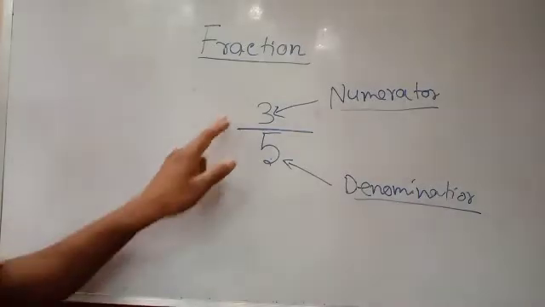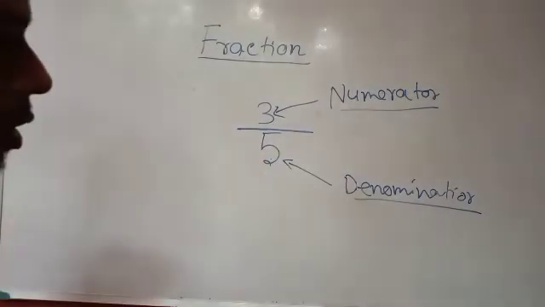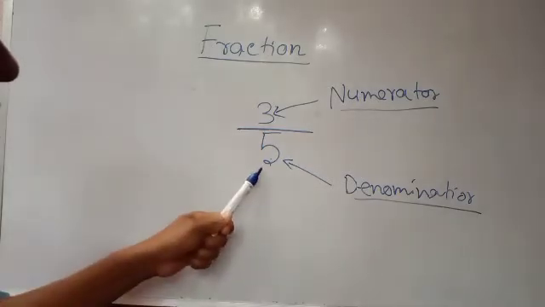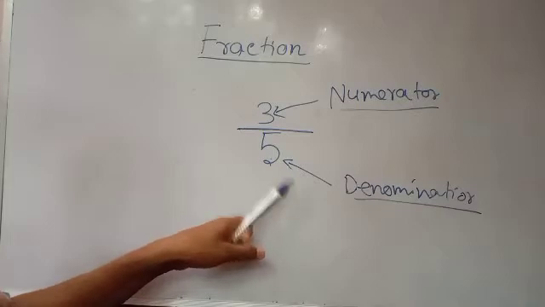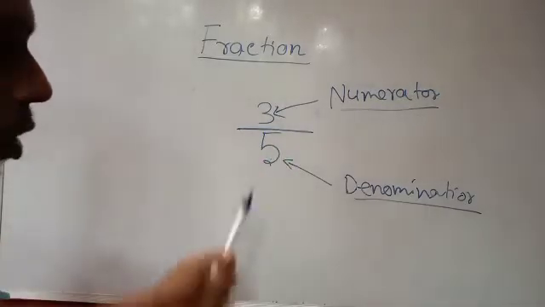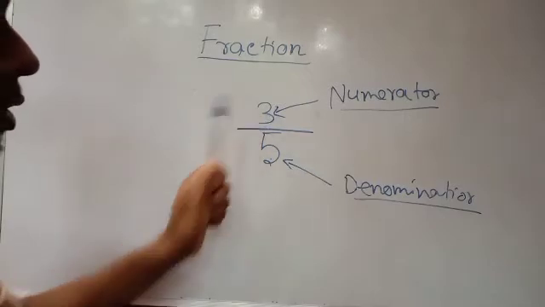Okay. So a fraction has 2 parts: one is the numerator, another is the denominator. Denominator means into how many equal parts you have divided the total object. That is the denominator. And how many parts you are taking out of the total parts, that is the numerator.